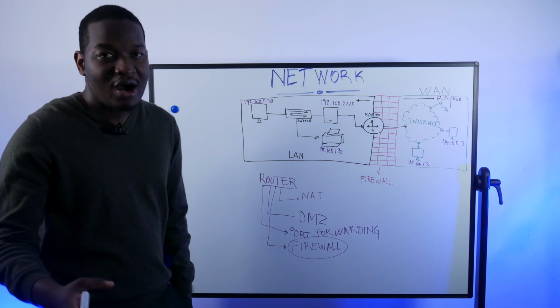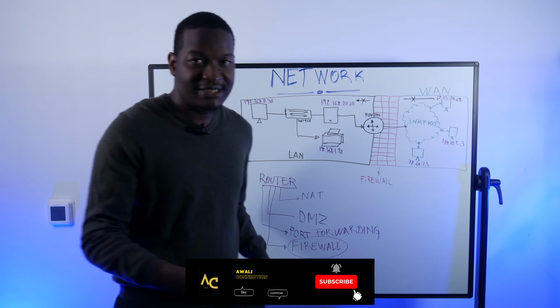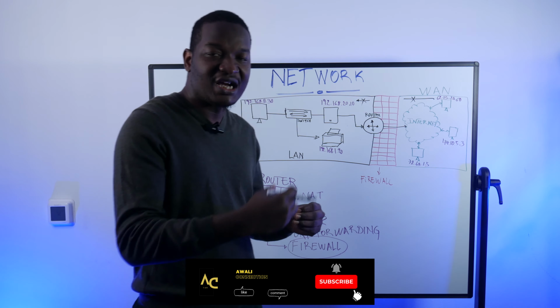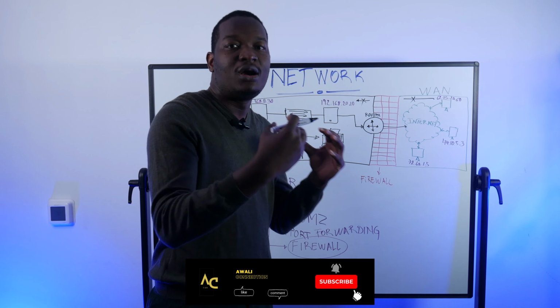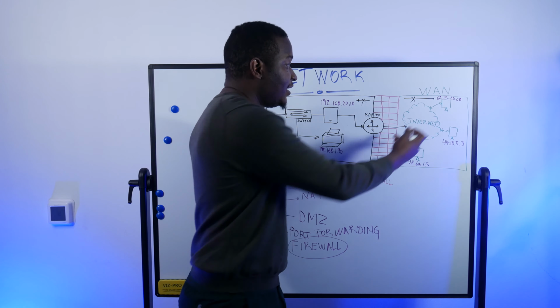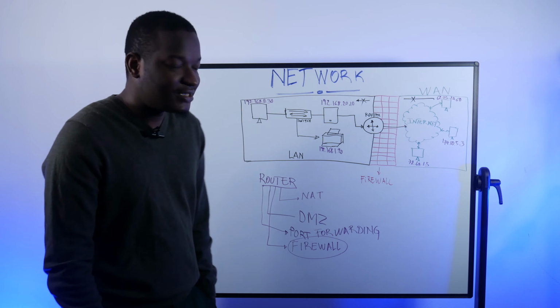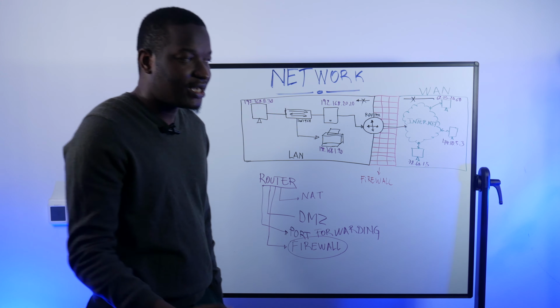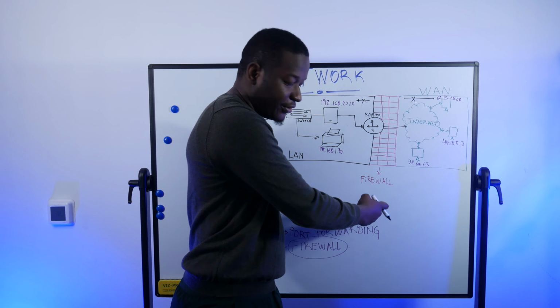That's why the concept of a firewall comes in. So what is a firewall? A firewall is just a set of rules that allows us to control the traffic coming from outside of our LAN. So if this device would like to talk to another device in our LAN, that cannot happen, because we set up some rules here.